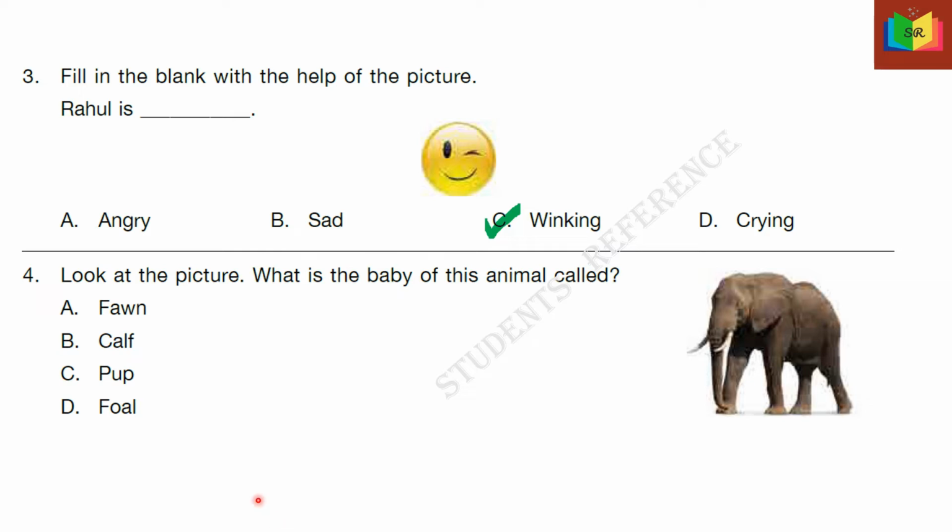4. Look at the picture. What is the baby of this animal called? This is the given picture. The options are fawn, calf, pup, foal. The answer is B, calf.